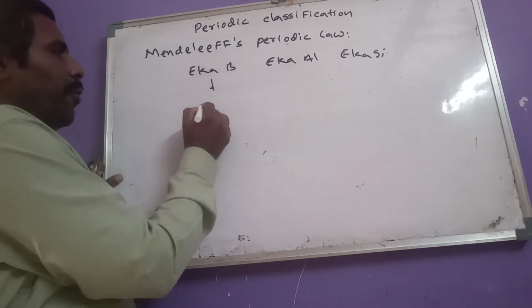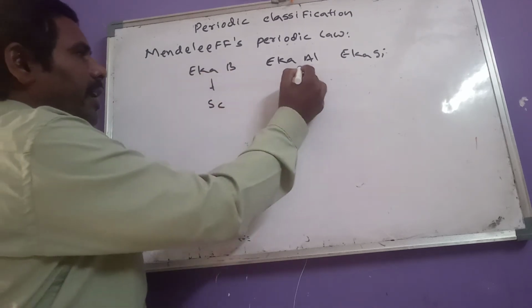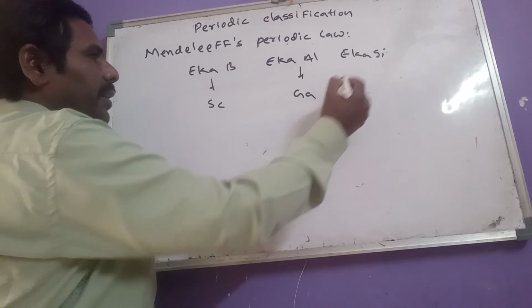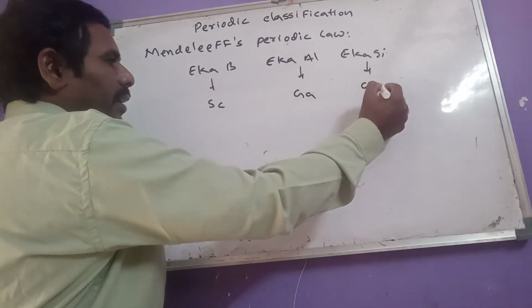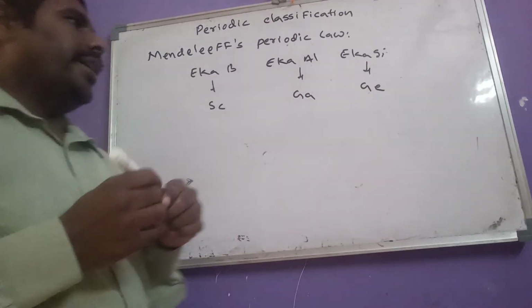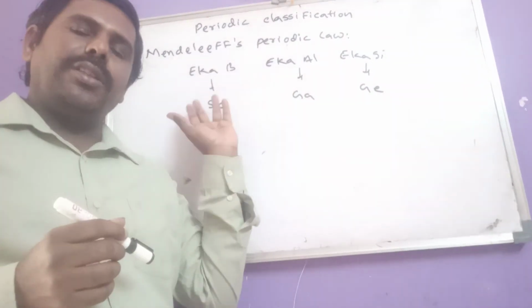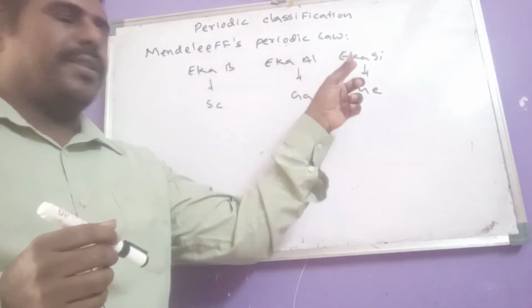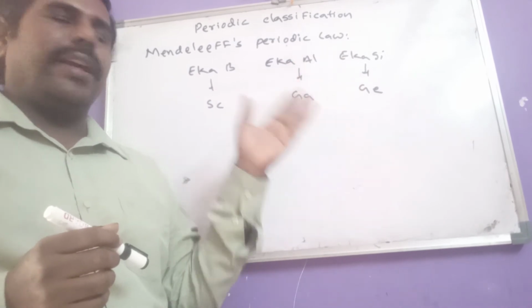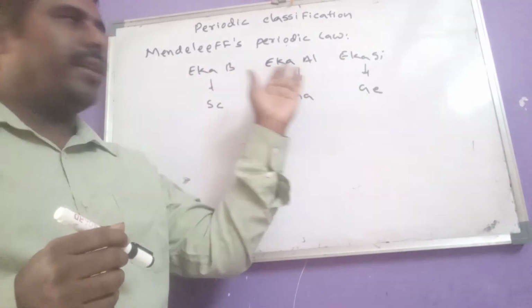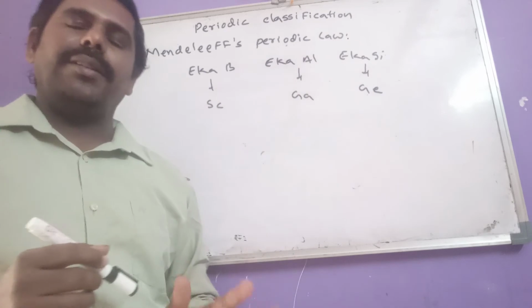Nowadays, Eka boron is nothing but scandium, Eka aluminium is gallium, Eka silicon is germanium. That means he proposed the properties of these elements beforehand, but he just gave the names as Eka boron, Eka aluminium, Eka silicon.